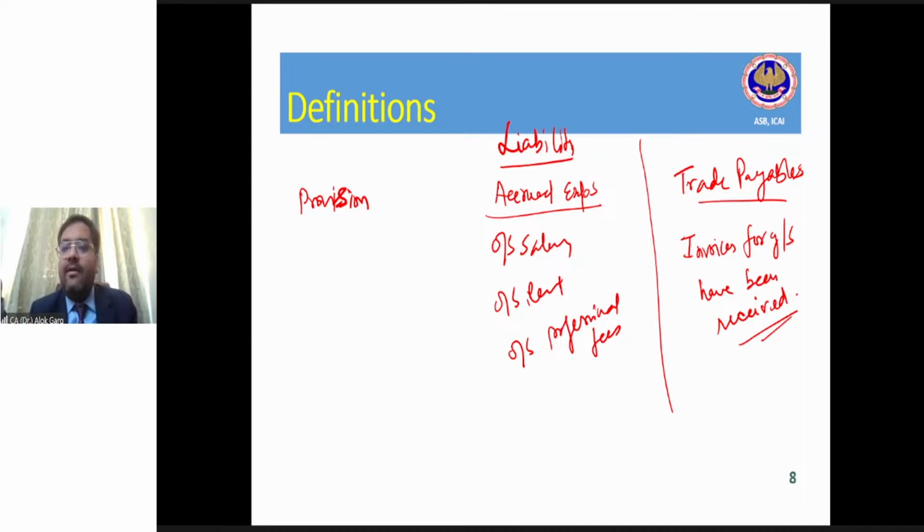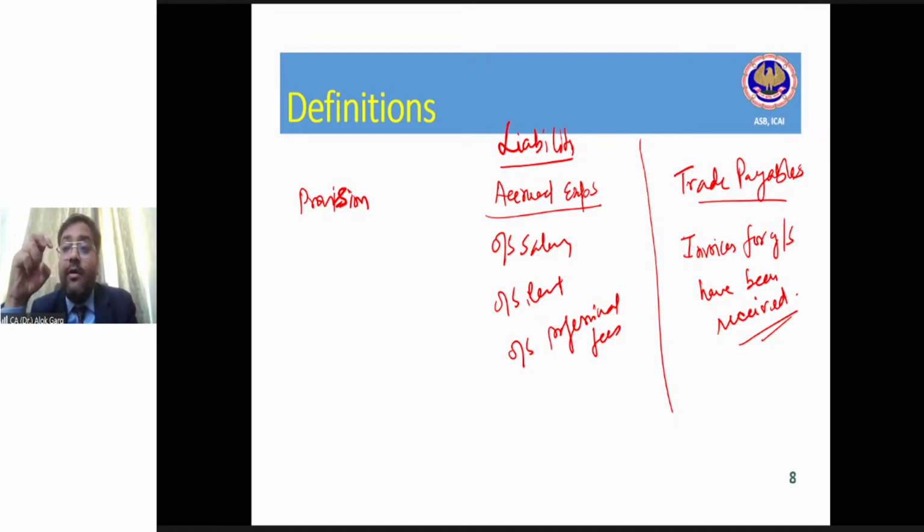You will say, sir, I know the client, he will not pay the audit fee. Guys, that is something different. Even if the client's intention is not to pay, it does not mean you do not recognize the liability. The intent to settle is a different thing.